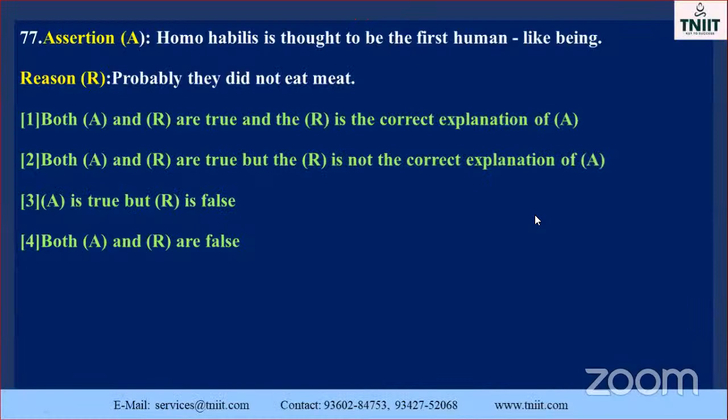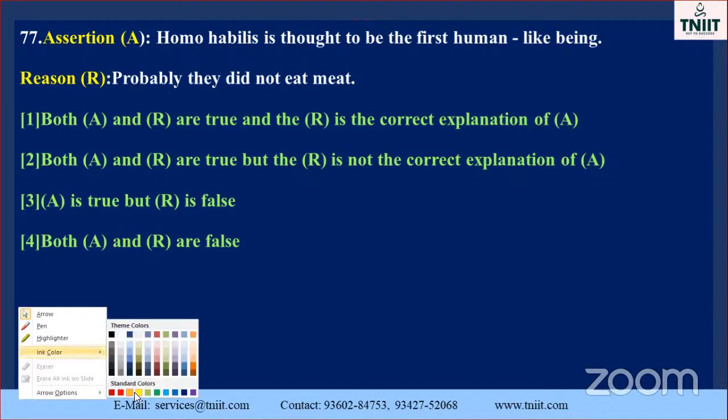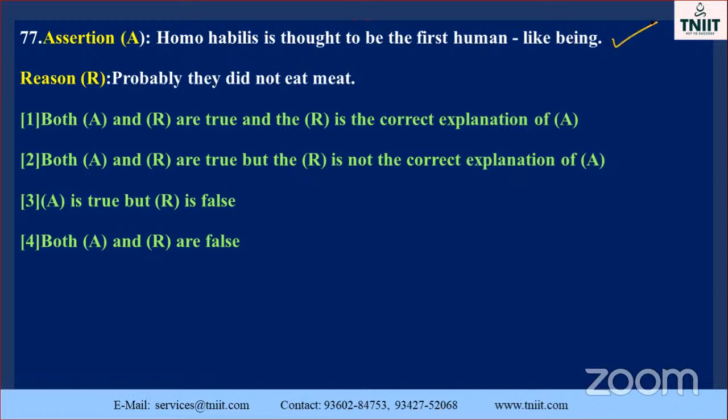Go to the next one. Assertion: Homo habilis is thought to be the first human-like being. Okay, it is a correct one. Yes, Homo habilis is thought to be the first human-like being. Human-like being, it is not a human. So the first option is correct. Reason: probably they did not eat meat. Okay, definitely the Homo habilis did not eat meat. That is very, very important, my dear students.